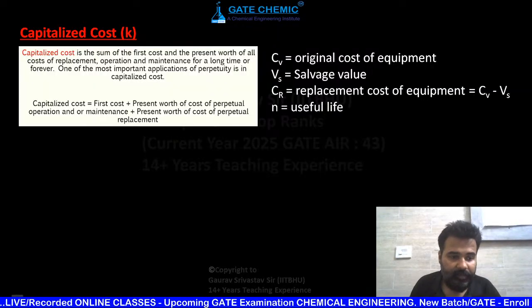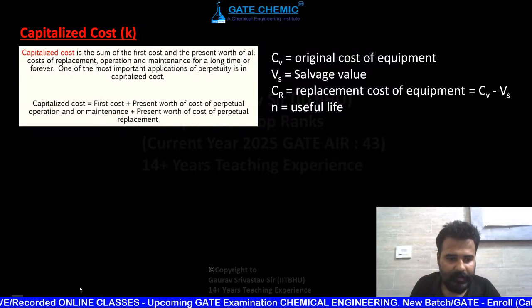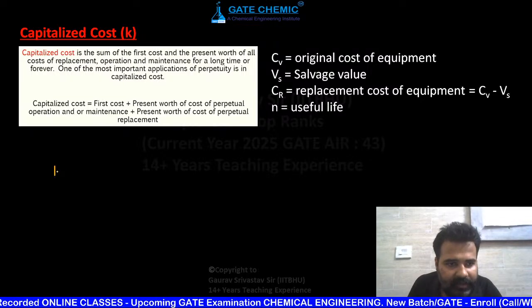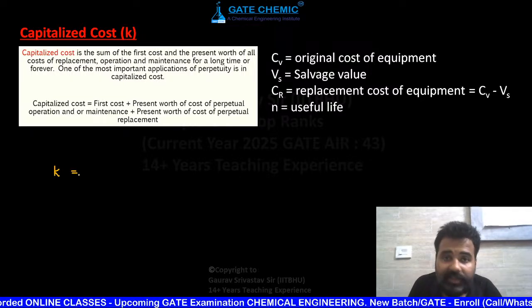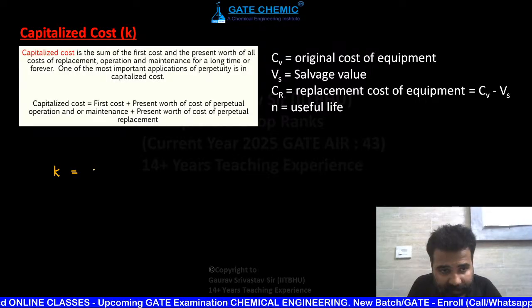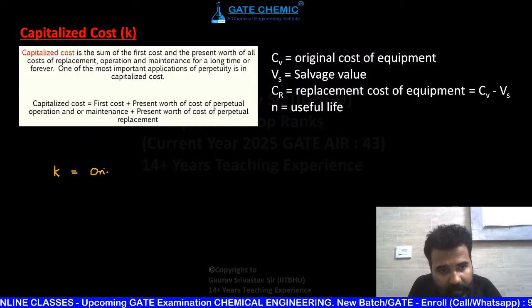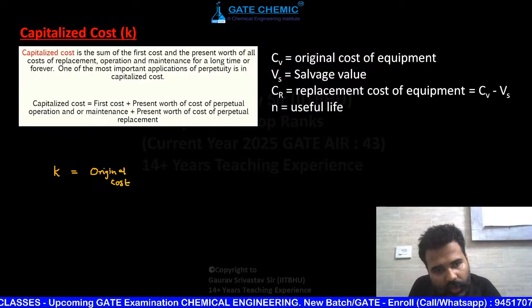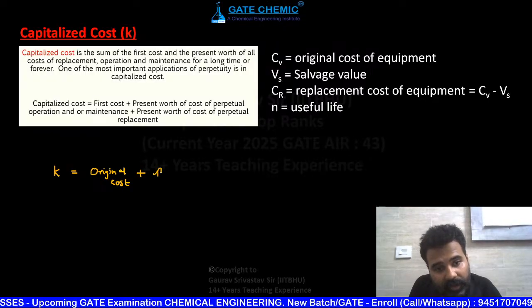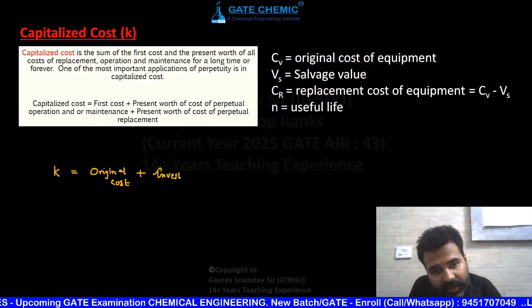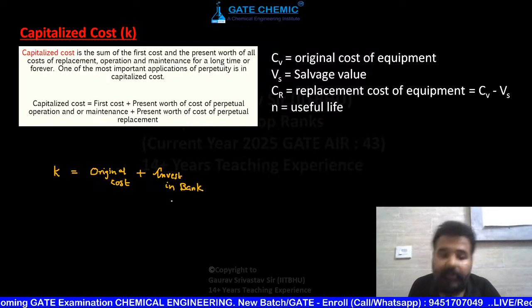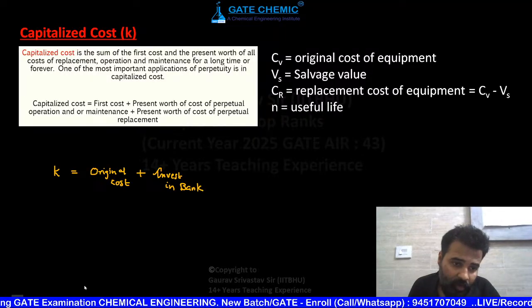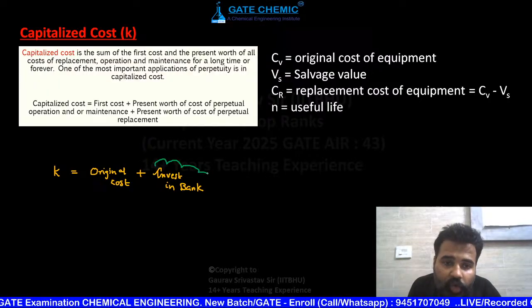See in a more clear manner, if K is capitalized cost, so what is this? This is original cost of equipment plus investment in bank. Now how much are you going to invest in bank?